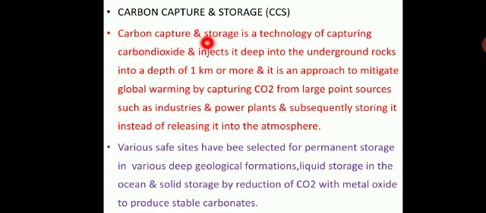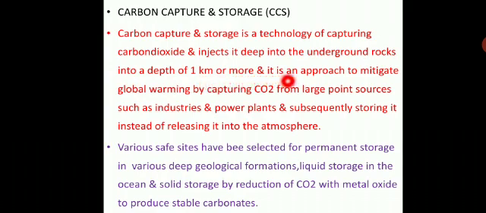Carbon capture and storage is a technology of capturing carbon dioxide especially and injecting it deep into the underground rocks, to a depth of 1 kilometer or more.